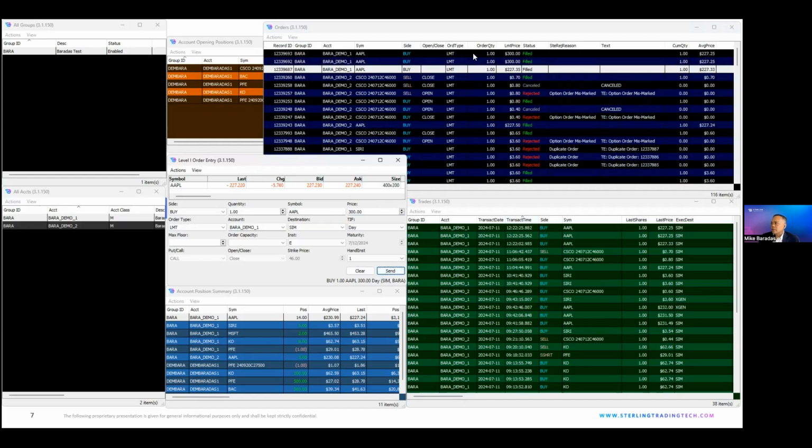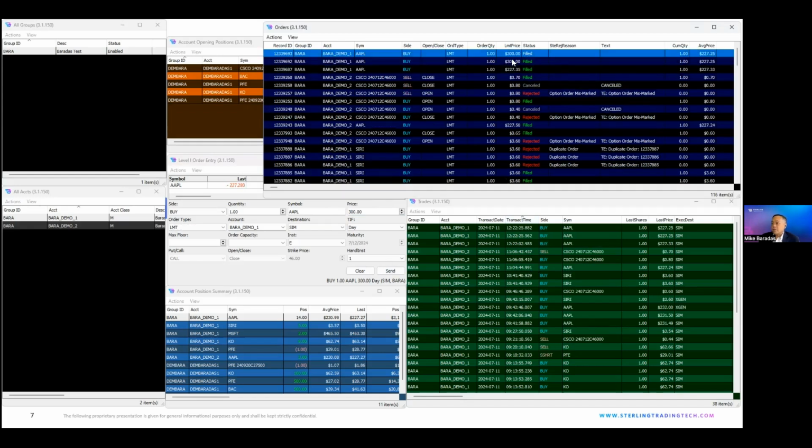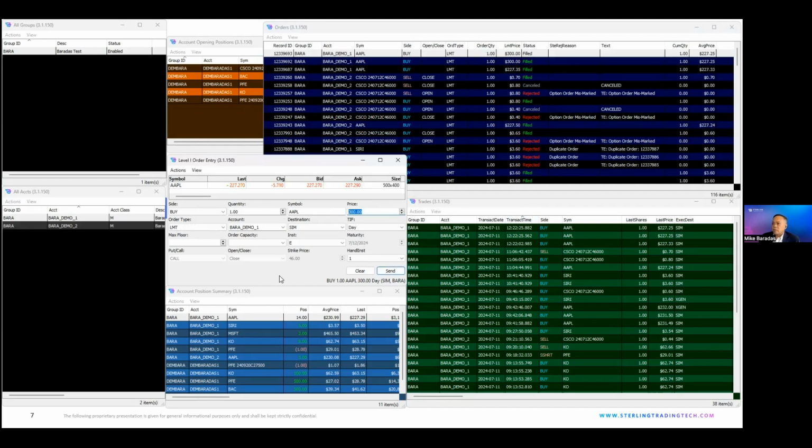Oh, I ended up sending 2 orders. So even though I had a price of $300, clearly through the market, you'll see that it got filled at the offer because it's a very liquid market. So there's no risk there. But obviously, if it was an illiquid security, you want to make sure they actually get rejected.